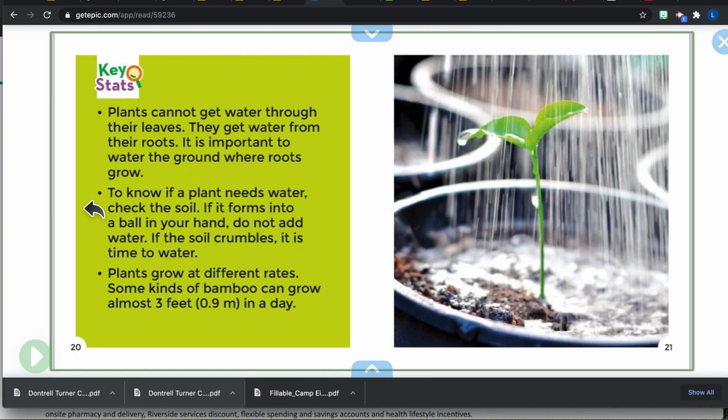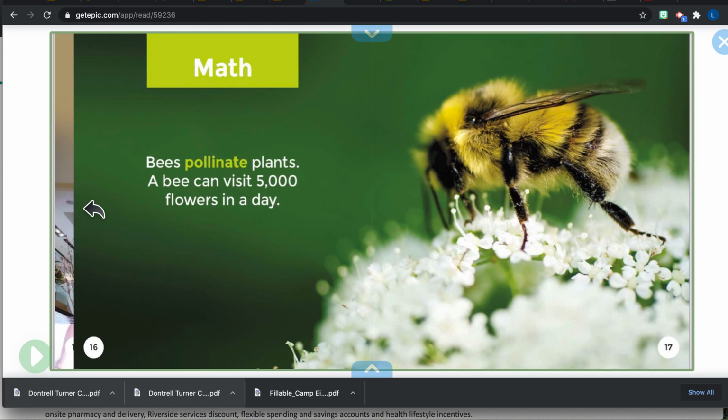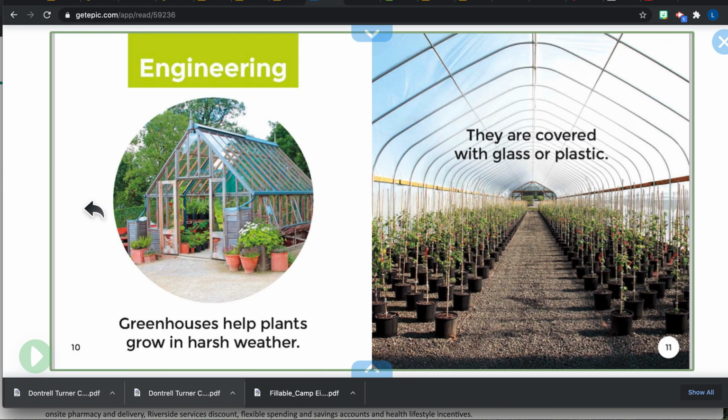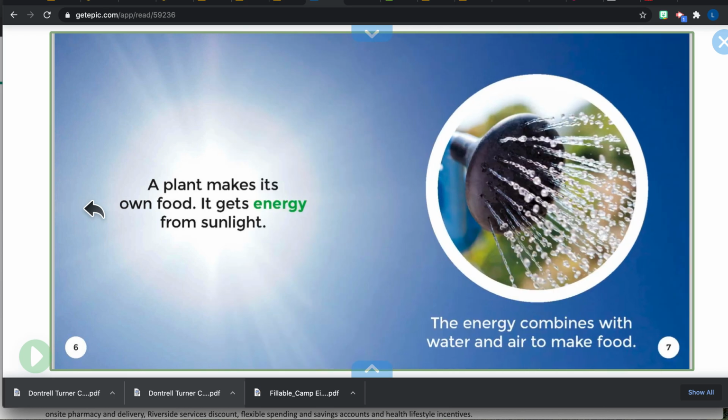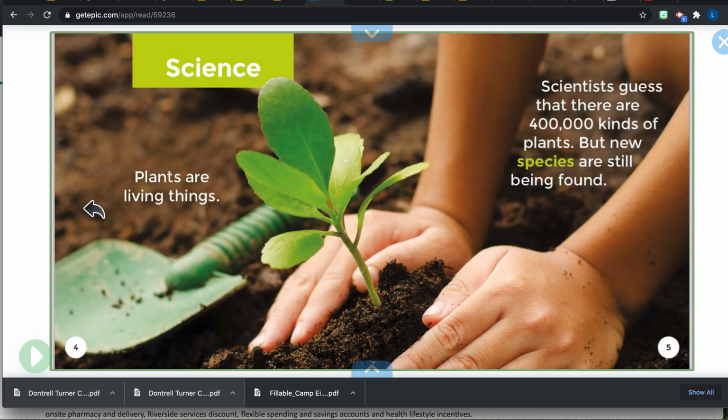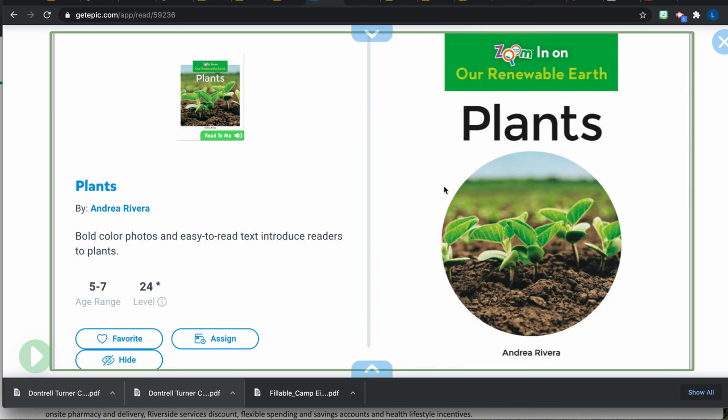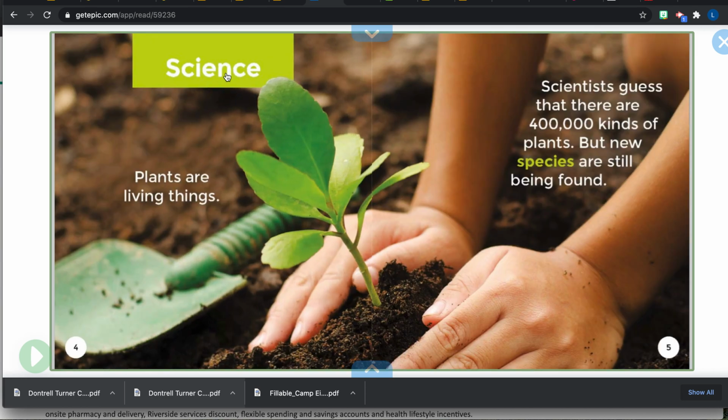Now today we are going to figure out what the main idea of this book is. So the main idea is what the book is mostly about. We've also been talking about the difference between fact and opinion. So our main idea isn't going to be that plants are the best. Now, I think that plants are the best as well, but that's an opinion and that's not what is said in the book. So as I read through, I want you to think about what is this book mostly about? So we have our heading of science.